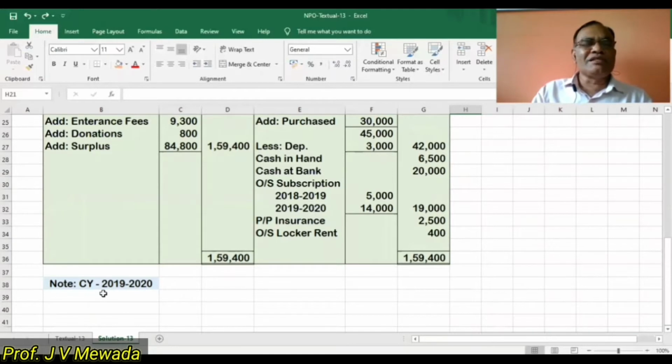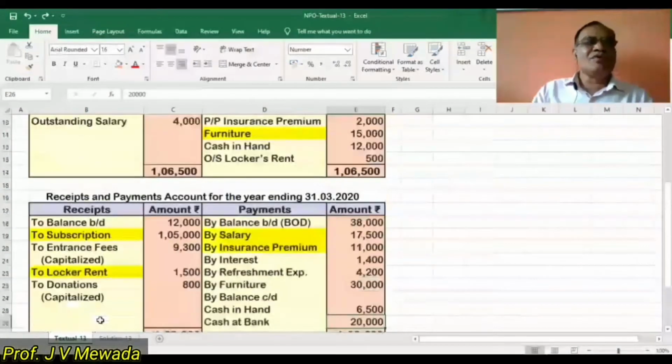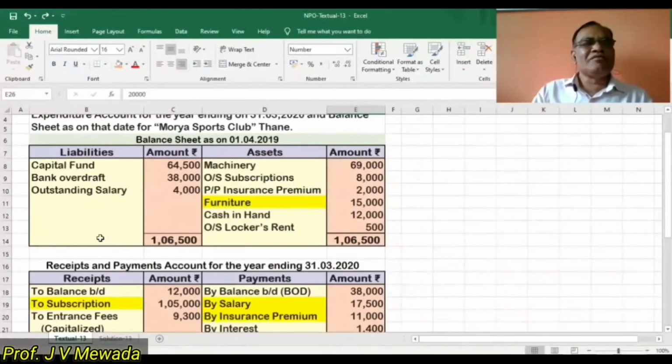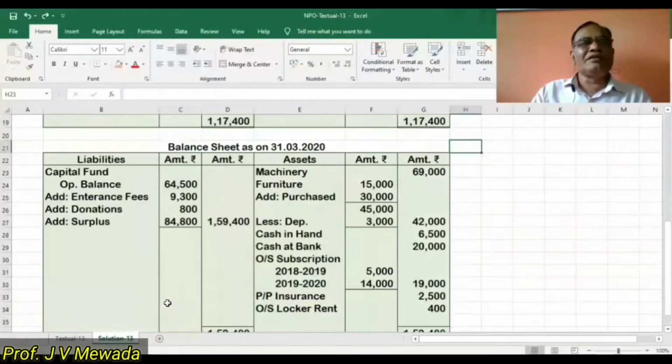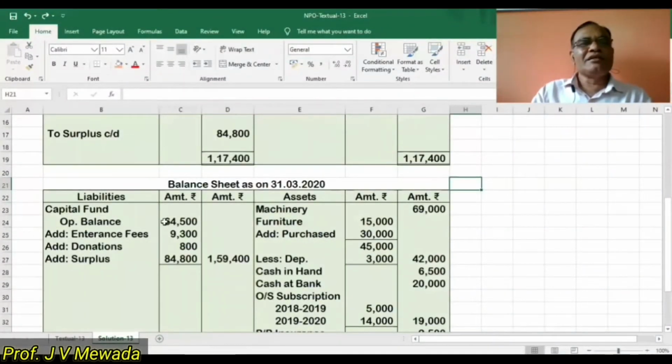On the basis of this current year, we are going to solve the problem. Because we are given the opening balance sheet, we will transfer the opening balance sheet items first, and whenever we come across any adjustments, we are going to complete them there only. So, the first is capital fund that we are going to write in the closing balance sheet.